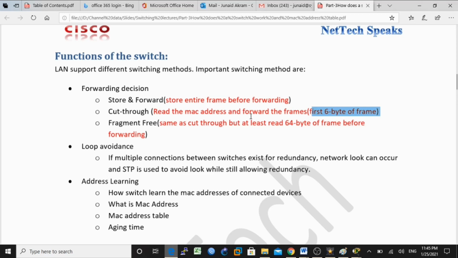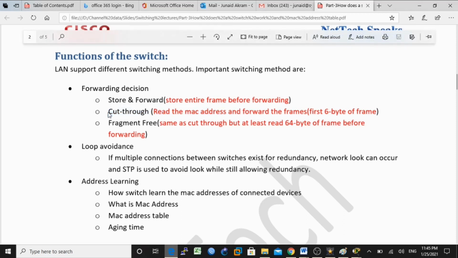In this case, this switch may forward the bad frame also. Okay, if you want fast switching, then you can use this switching method, cut through. If you want reliability, you have to use the store and forward switching method.